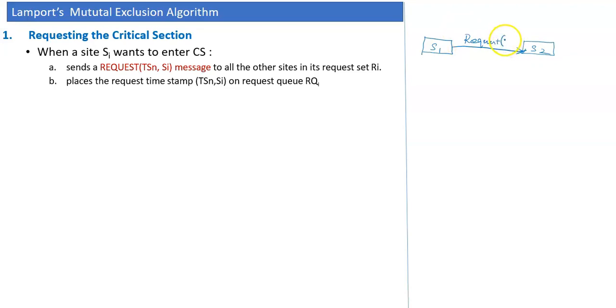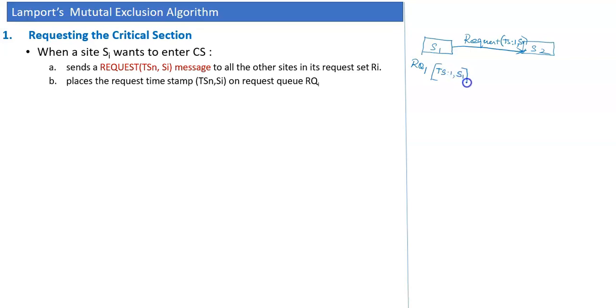Here the timestamp TS is 1 because this is the first request, and the ID of the site sending the request is S1. After sending this request, the request queue of S1 will be updated with this request, (TS1, S1).